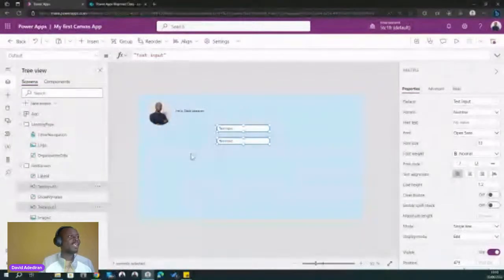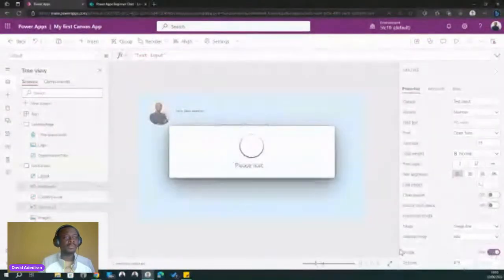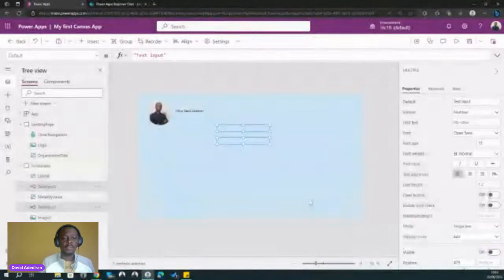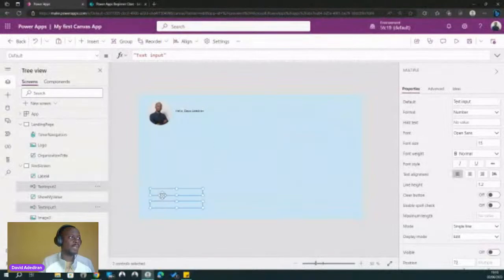Now I've selected both of them. I want to hide them because I want to be able to work with them later. So I'm going to click on visible and turn it off. So that's turned off their visibility. I can also still move them, right? So I'm going to move them down here just for now. We'll get back to them later.